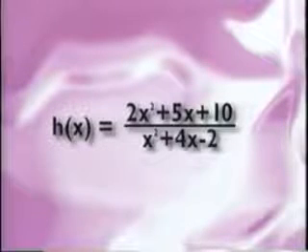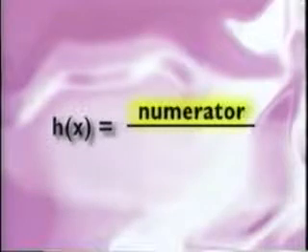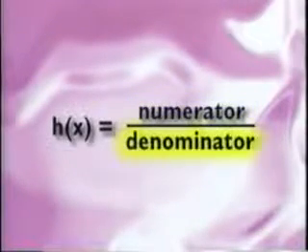Like with numerical fractions, the top of a ratio of polynomials is called the numerator, and the bottom is called the denominator. I'm the numerator. I'm the denominator. And I'm the terminator. I'll be above. I'll be below. And I'll be back.